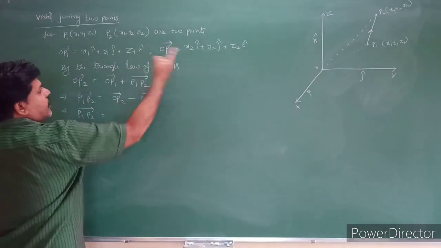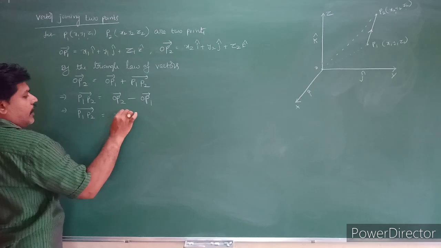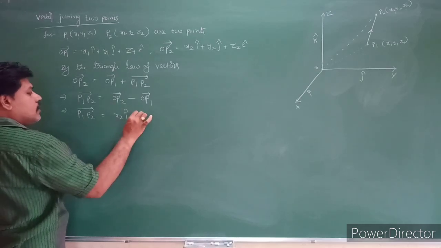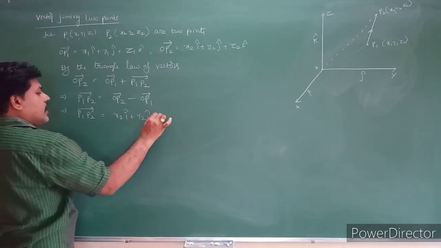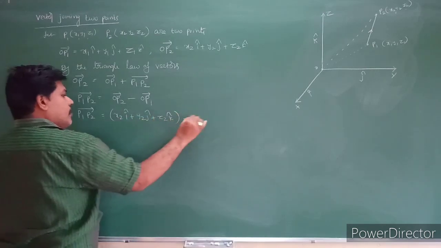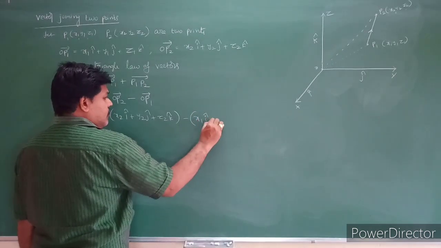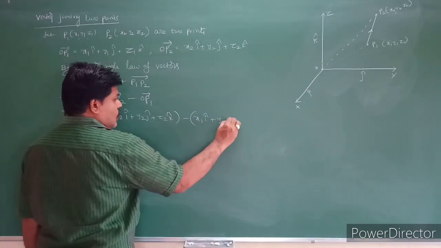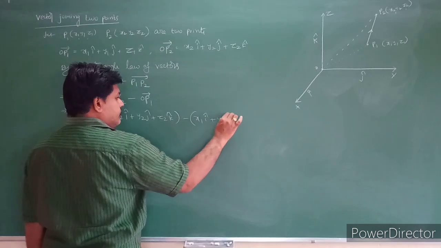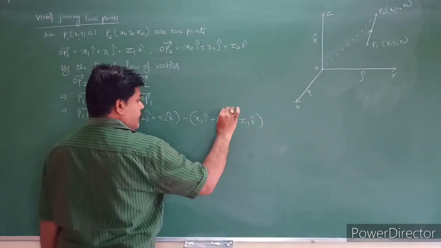The difference of these two vectors can be written as OP2, which is nothing but x2 i plus y2 j plus z2 k, minus x1 i plus y1 j plus z1 k.